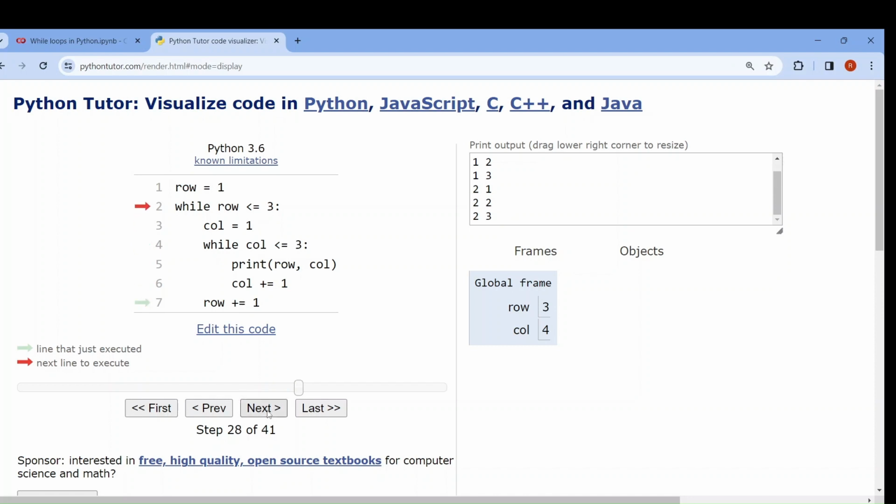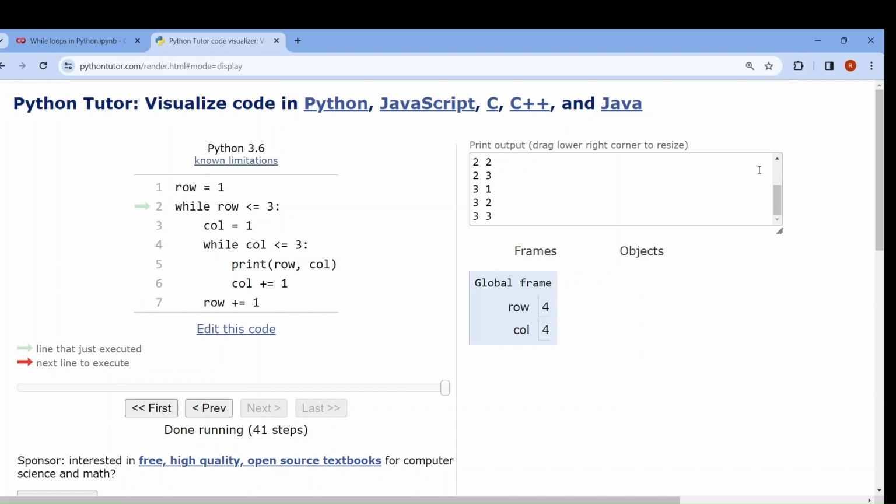Row equal to 1. And now again row condition is met. Column reset to 1. Now column condition met. Row column printed. Column increased. Column condition met, row column printed, column increased. It will continue up to 3. Now it has finished. It will come out of the inner loop. Now this one is also finished.